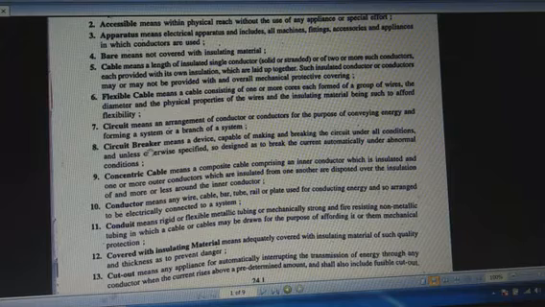Next one is the circuit breaker. Now, what is circuit breaker? Circuit breaker is the main protective device of a power system, substations, and heavyweight industries. Circuit breaker protects the circuit from different types of damage regarding short circuit, overload, etc. Inside the circuit breaker, an arc quenching medium is present which neutralizes the arc. According to the arc quenching medium, circuit breakers are of different types like oil circuit breaker, air blast circuit breaker, sulfur hexafluoride or SF6 circuit breaker, vacuum circuit breaker, etc.